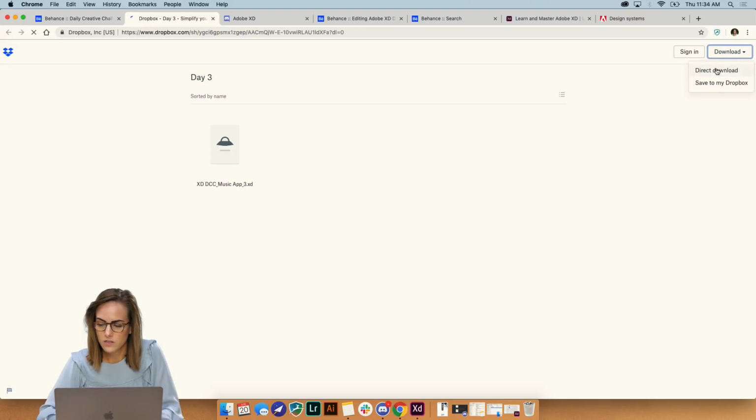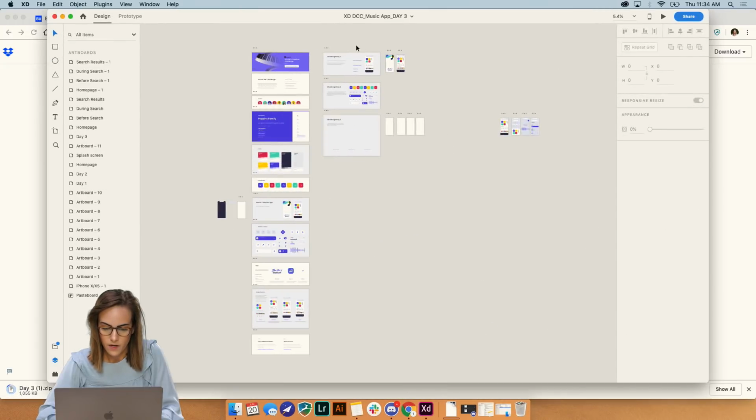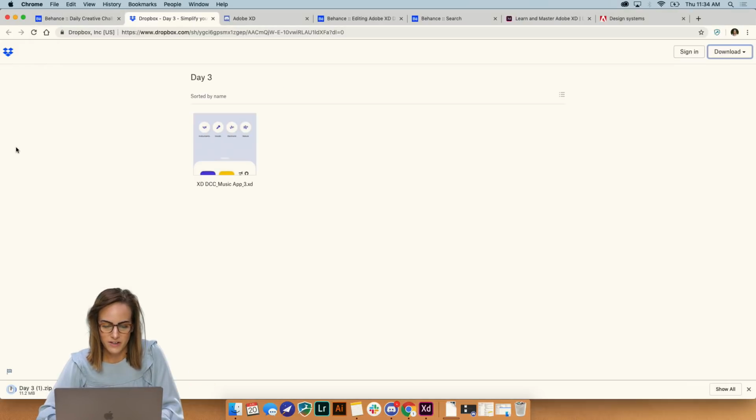Go ahead and hit download, direct download. I've already got it downloaded, but this will open up this whole UI kit with all of those buttons and icons and logos that you can use to get started. We really encourage you to definitely try to go your own way, use your own creativity, but this is a good way to get started with a bunch of those components already there.